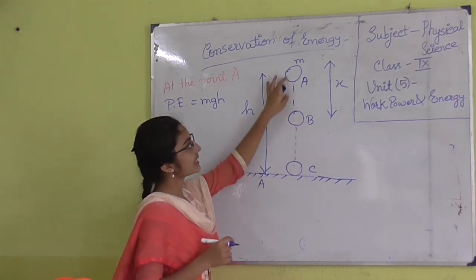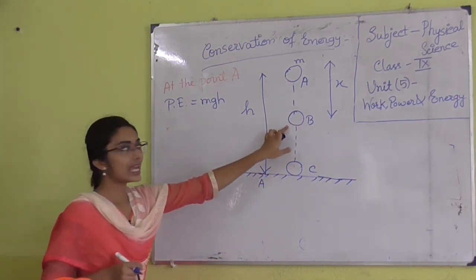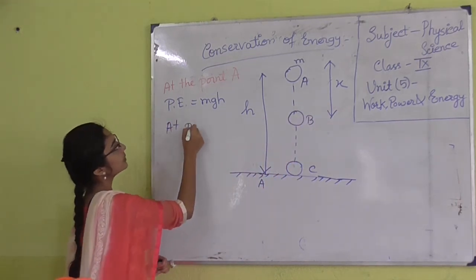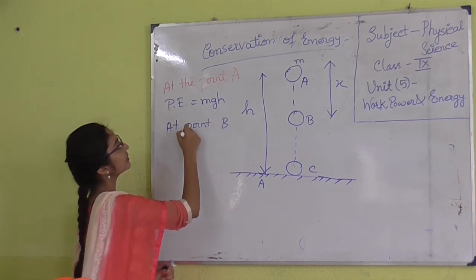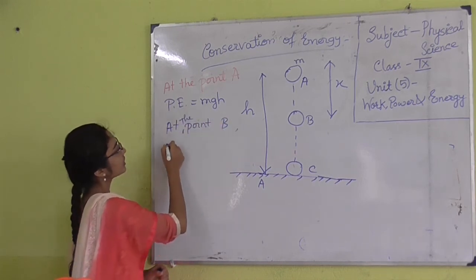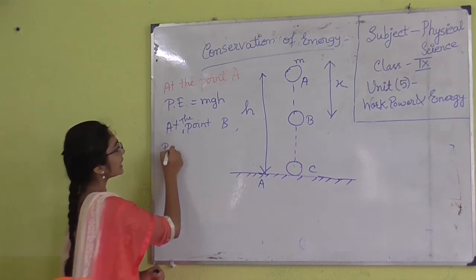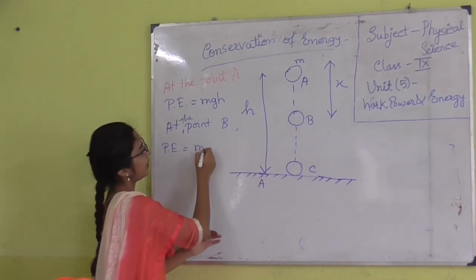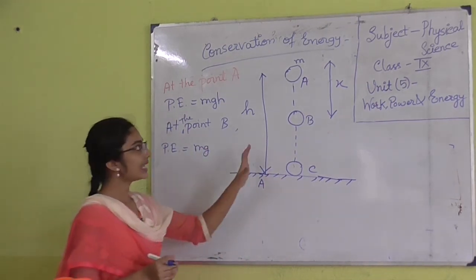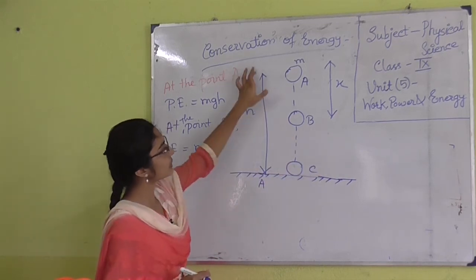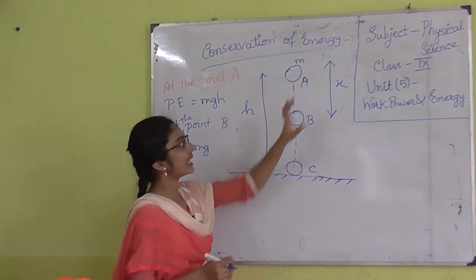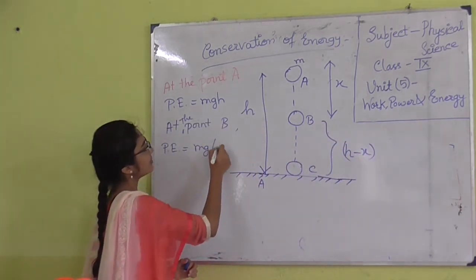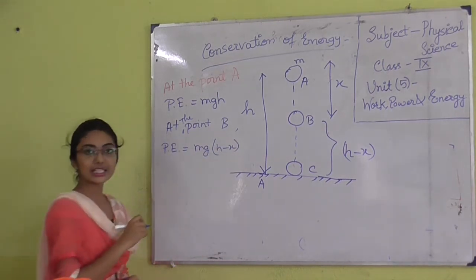After a few moments, it comes to the point B and it has covered the distance x. At the point B, the potential energy is m into g into now h. What will be the h? h is the distance from the ground. If the total distance is h and this is x, then this portion is h minus x. So mg(h minus x) is the potential energy.